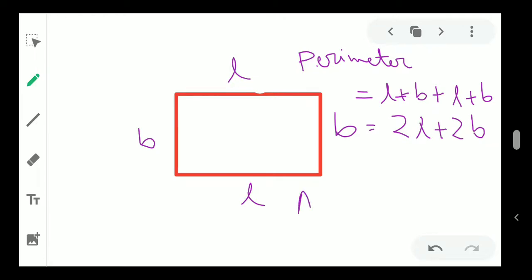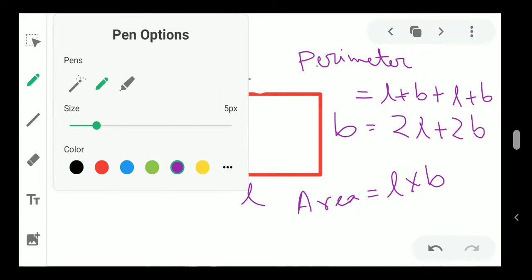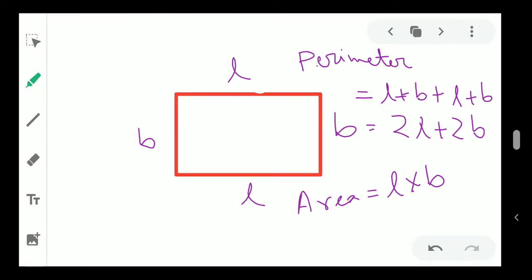And what is your area? Your area is one length into one breadth. Now coming to very important things. What is area actually? Area means this inside portion, right? So how much space you have is called area, right?